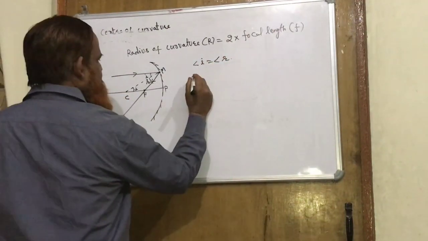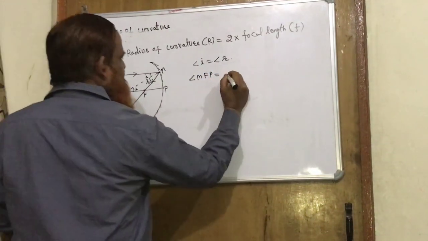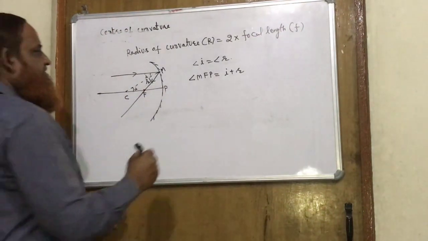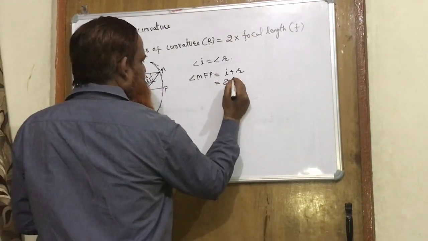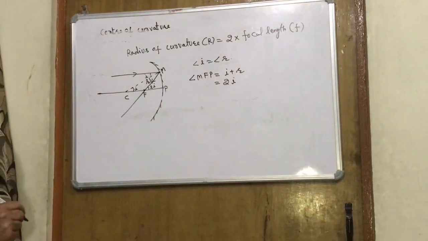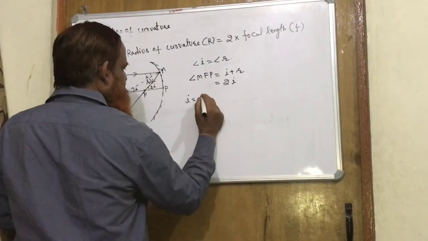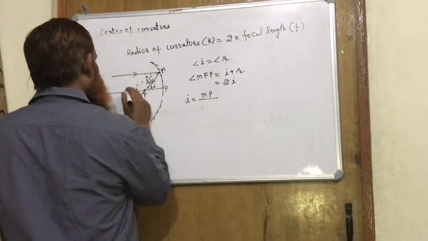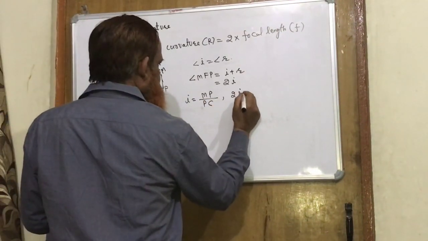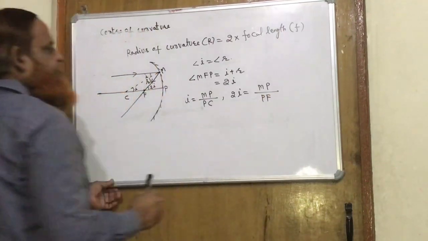So angle MFP is equal to I plus R by geometry. It is the exterior angle, and I equals R, so it will be 2I or 2R. Angle I is equal to arc upon the radius PC, and 2I will be arc upon PF.